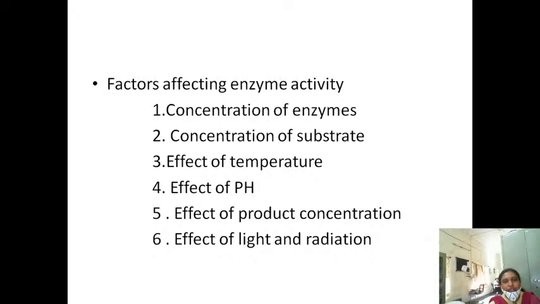So this rate of the enzyme activity mainly depends upon the concentration of the enzymes, the concentration of the substrate, the effect of the temperature, the pH of the medium, and even the products also have influence on the enzyme activity, and exposure to light and radiation also affects the rate of the enzyme action.